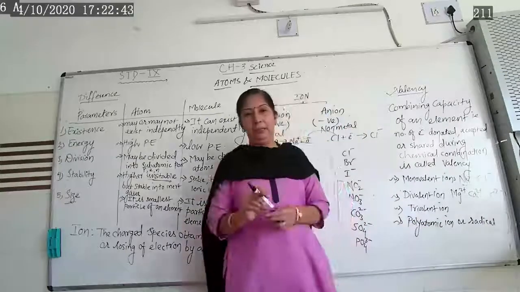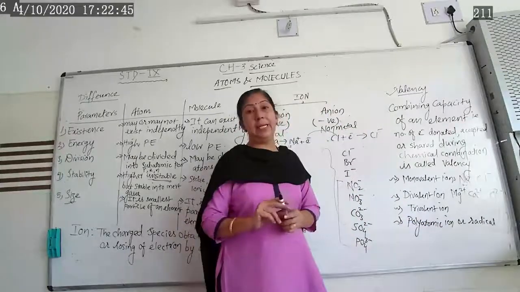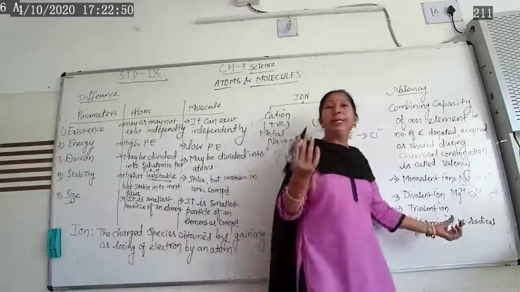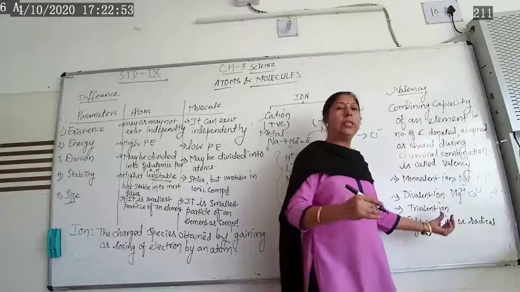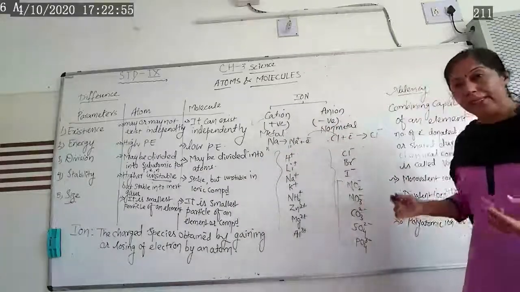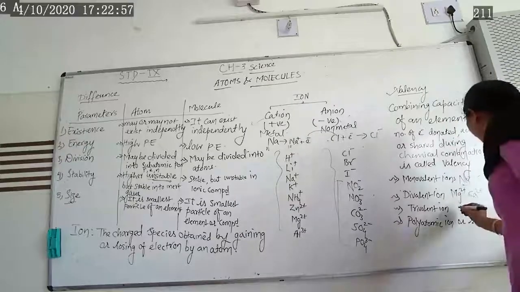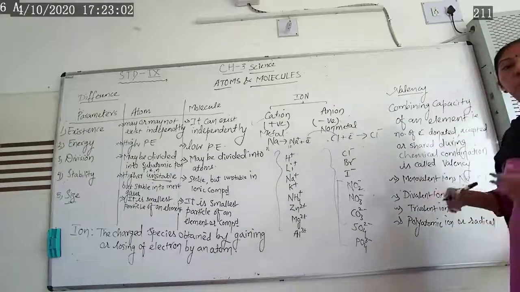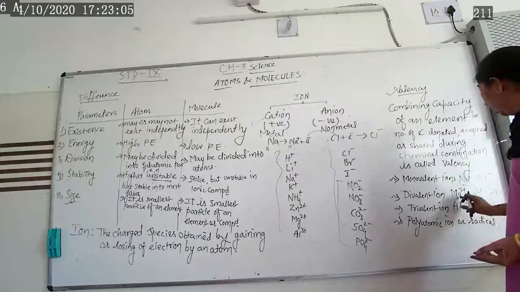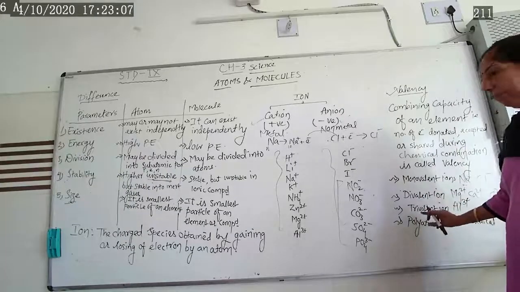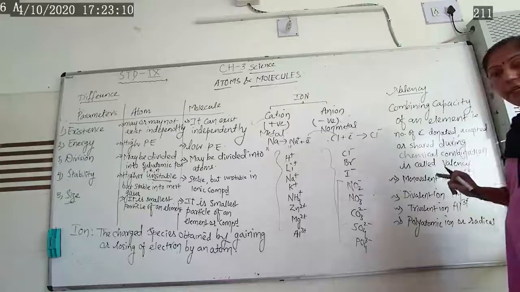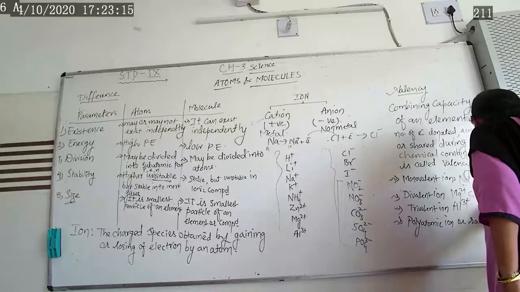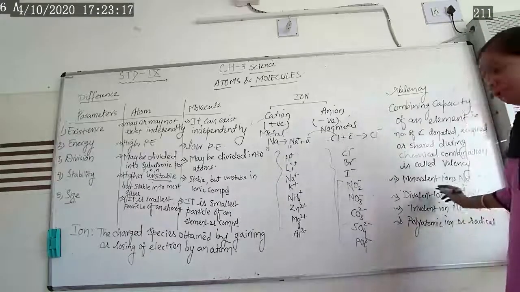In the same way trivalent. If three valency is there, then it is known as a trivalent ion. It may be a cation, it may be an anion. Let us look at the trivalent cation. Taking the example of aluminum, Al3+. Aluminum has a tendency to lose 3 electrons and form aluminum +3. So aluminum is a cation. In the same way phosphate. If you see the phosphate, PO4 3-. So it is a what?